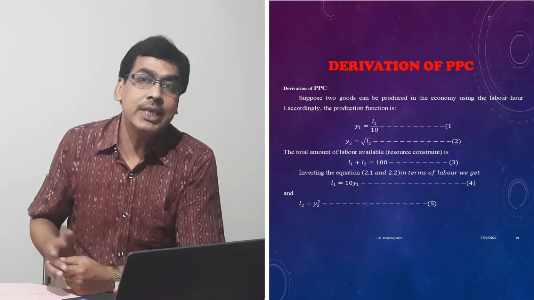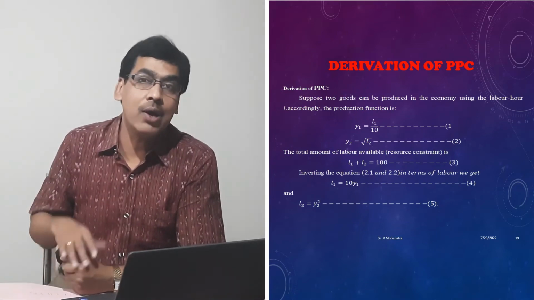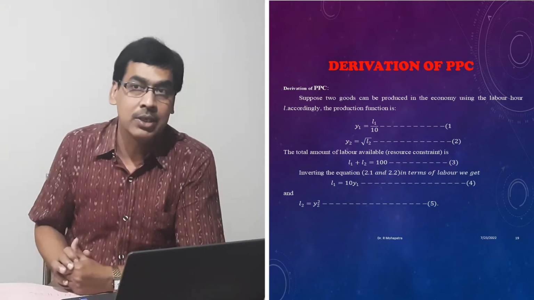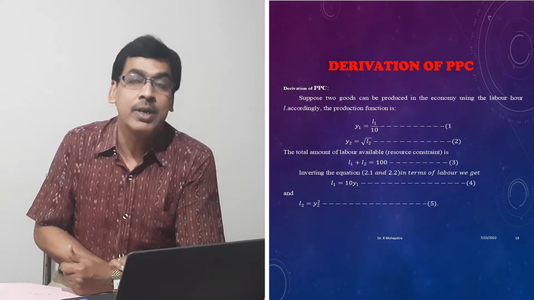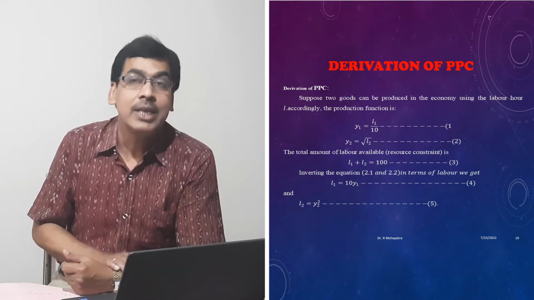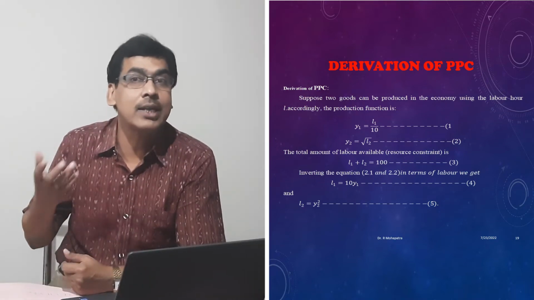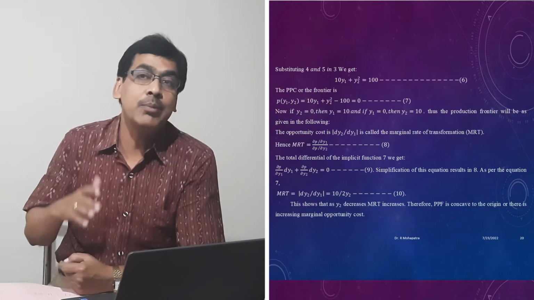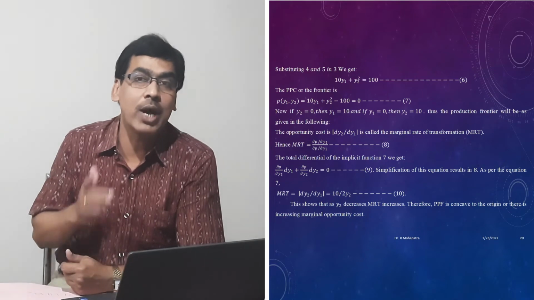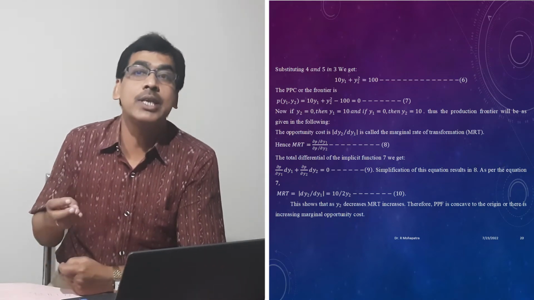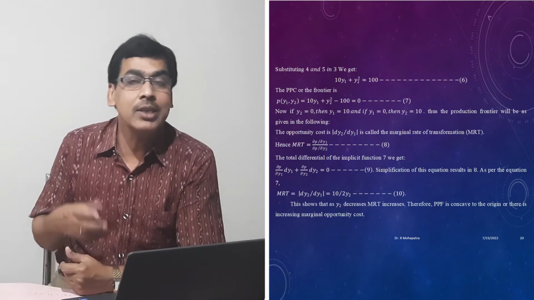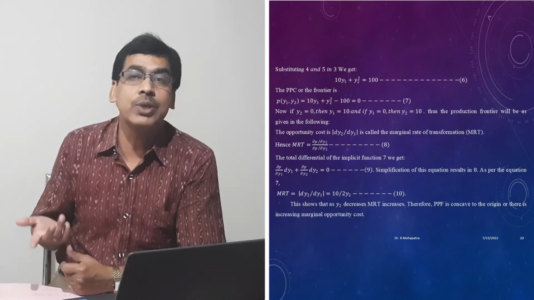Now the question is, many times we do not know how the production possibility curve is mathematically derived. When we want to derive it, we must know the production function, and for that we must know the inputs. In this case, I am utilizing one input, labor, and two outputs will be produced, y1 and y2. L is the labor, and for y1 it is L1, and for y2 it is L2.